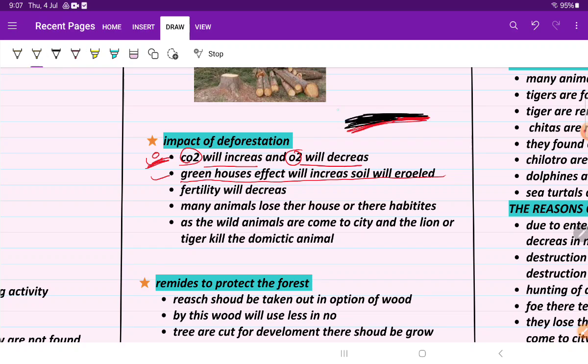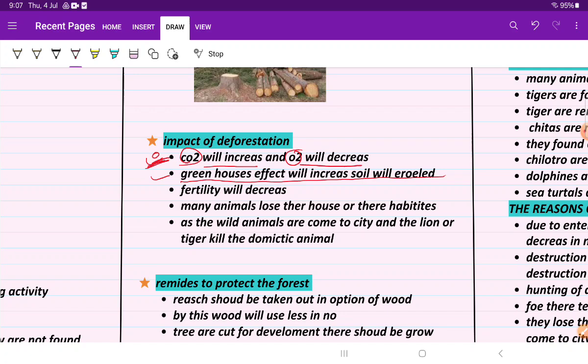And when the wind comes, all the particles will blow away from that surface, so that surface becomes unfertile. So that is known as soil erosion. So if deforestation takes place, then soil erosion will also increase.